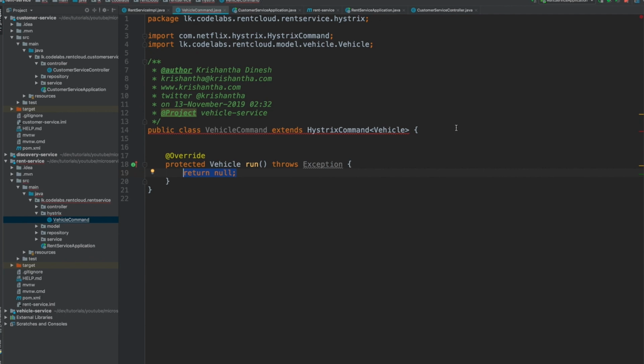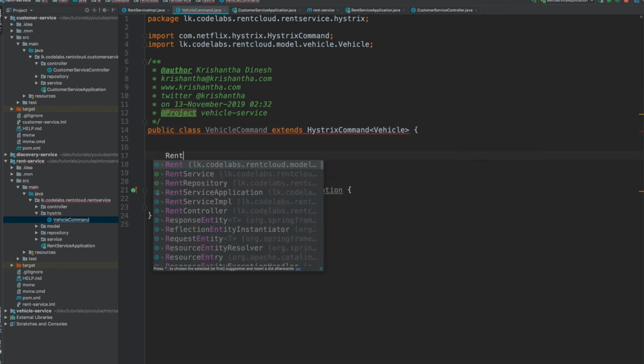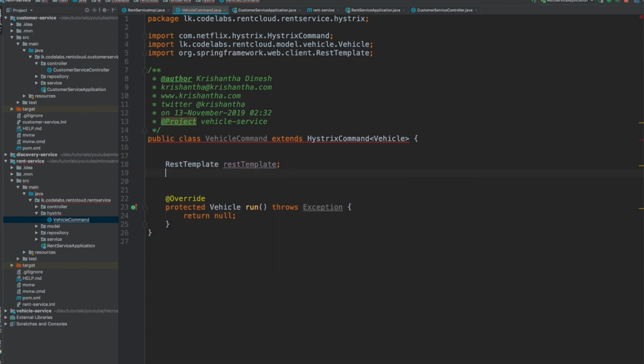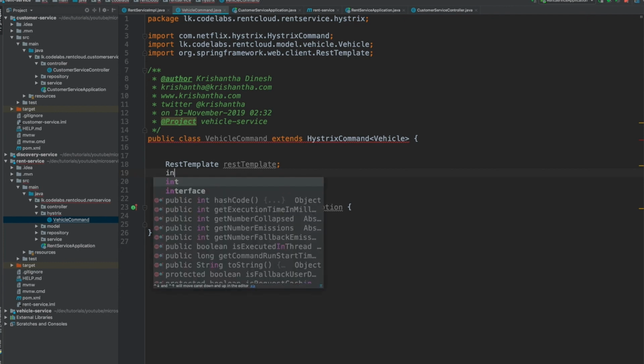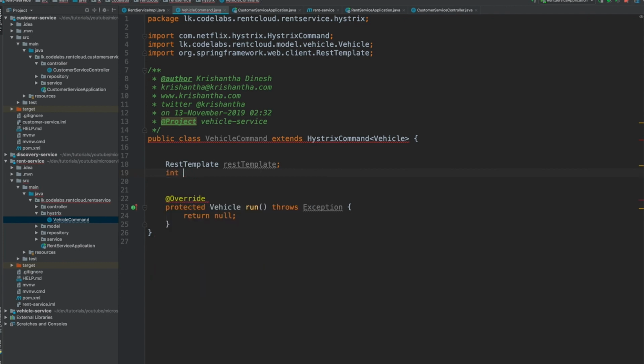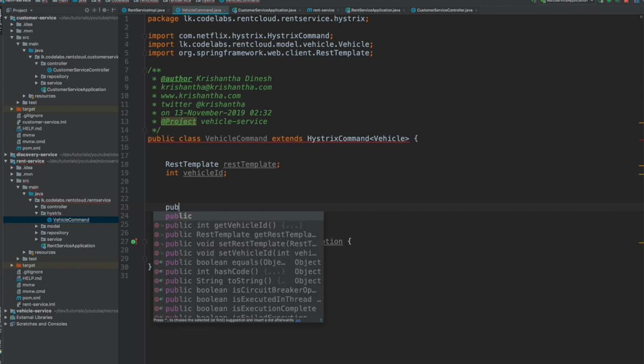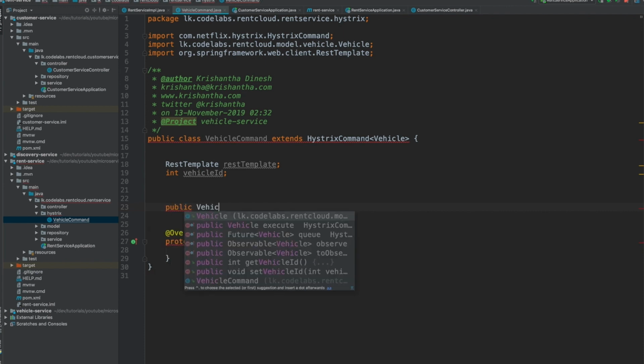For this one, I'm going to invoke my endpoint from here, right? So for that, I need to create a RestTemplate, and I also need my vehicle ID, an int vehicleId. For this one I'm going to use a constructor, public VehicleCommand.